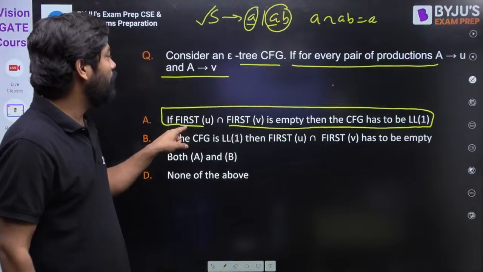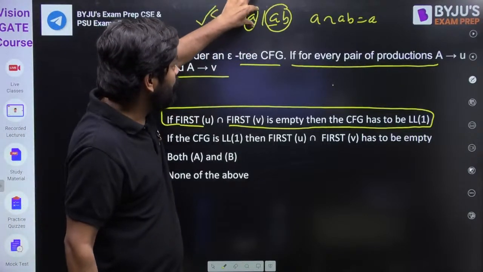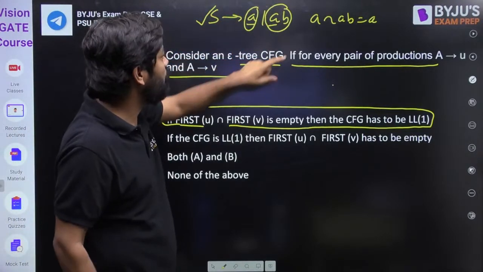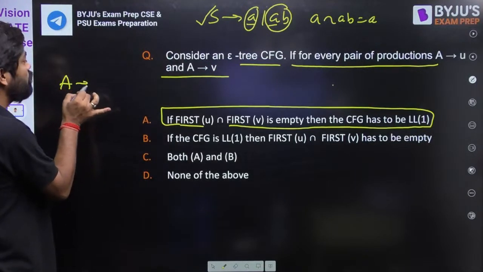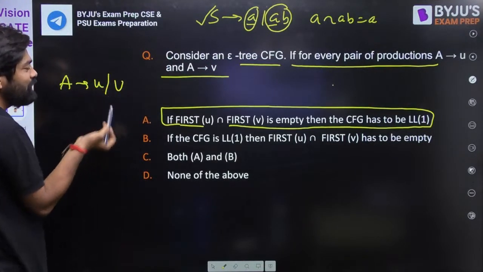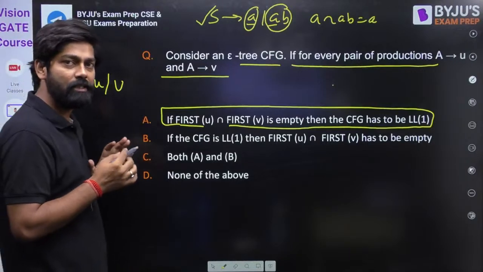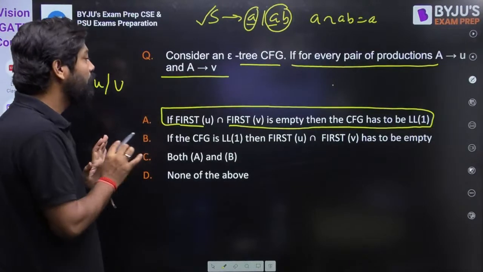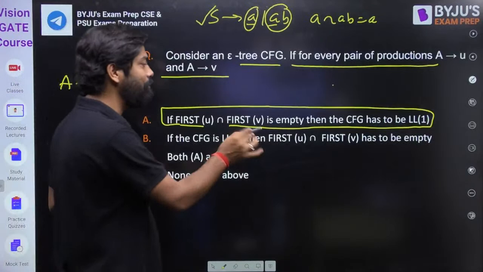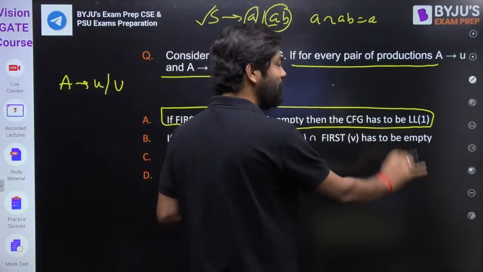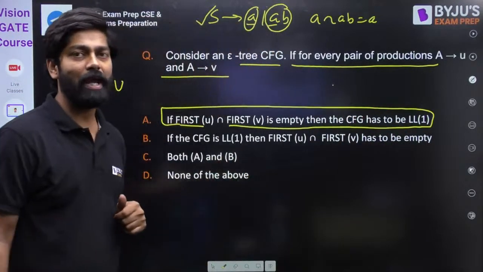Or you can check what I told: first of this one, first of this one. See, A goes to U oblique V. So what is the intersection of U and V? Phi only. It is a disjoint set. If it is empty, then definitely you can say the grammar is LL1, my dear friend.